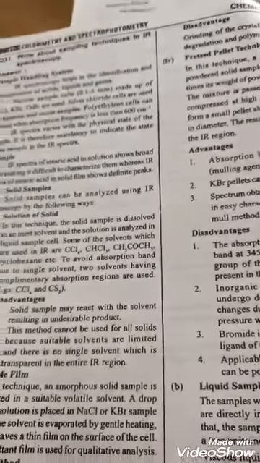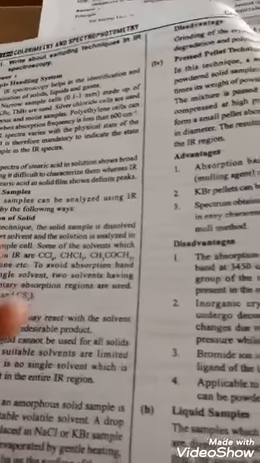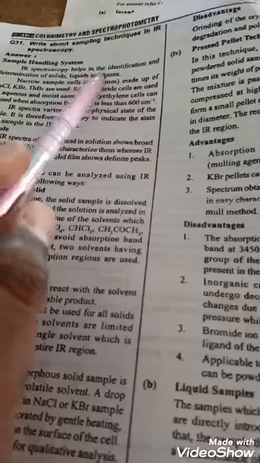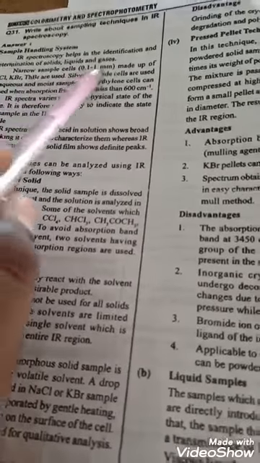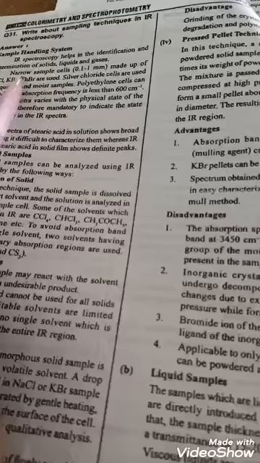Okay students, next we'll discuss sampling techniques in IR spectroscopy. Sample handling systems. IR spectroscopy helps in the identification and determination of solids, liquids, and gases.